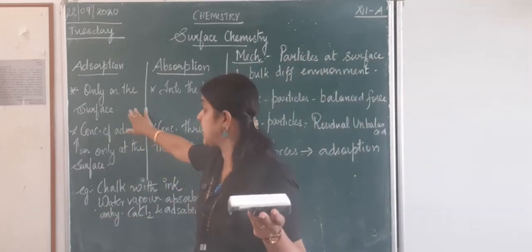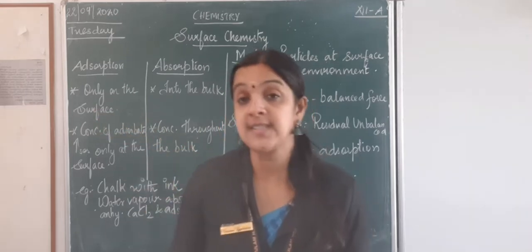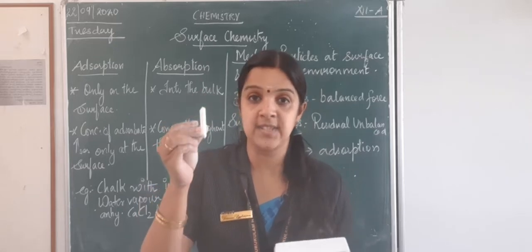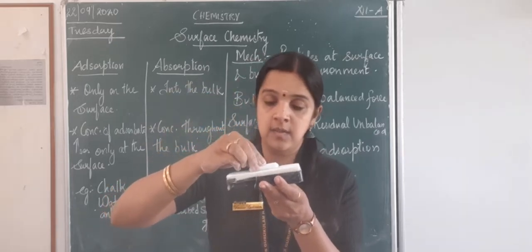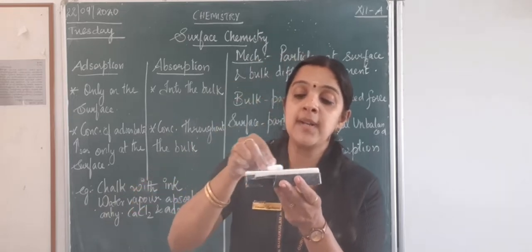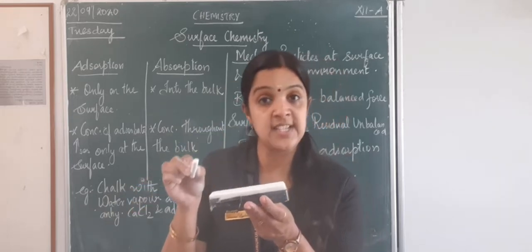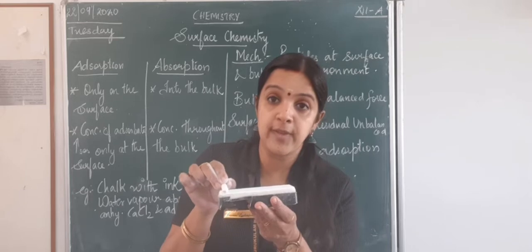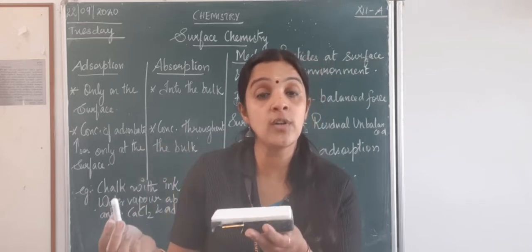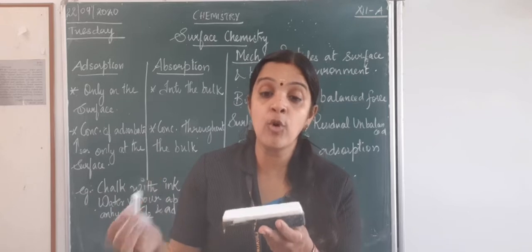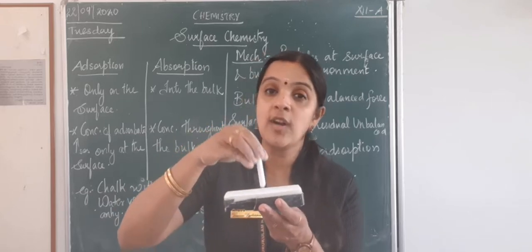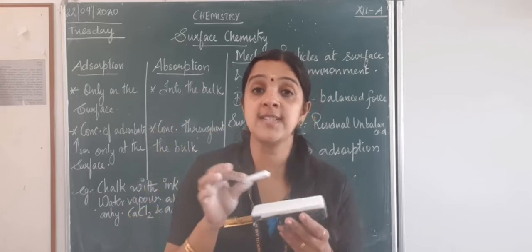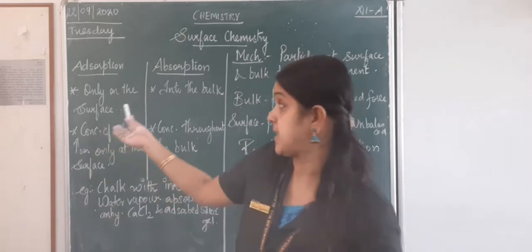So when it happens only at the surface, what will happen to the concentration of the adsorbate? I told you, adsorbates are the substances which get accumulated or deposited on the surface of the adsorbent. So if this is my adsorbate, it is only getting deposited at the surface. So the concentration will be more, where? It will be more only on the surface, because it is not getting deep into the bulk. So only at the surface area, the adsorbate concentration becomes more in the case of adsorption.